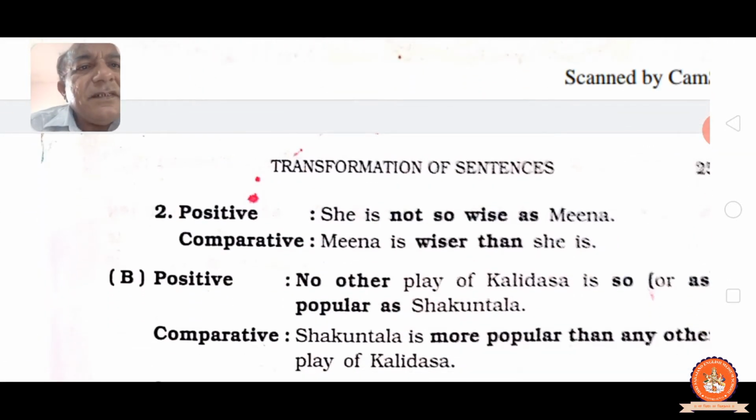Positive degree: She is not so wise as Meena. Positive degree is there. Comparative, then last first: Meena is wiser than she. See, Meena is wiser. Wise, second form, comparative form, wiser. Then she remains the same. She is, or only write she, then also it will do. Meena is wiser than she, or she is. Clear? Positive degree: No other play of Kalidas is so or as popular as Shakuntala. Shakuntala is more popular than any other play of Kalidas.